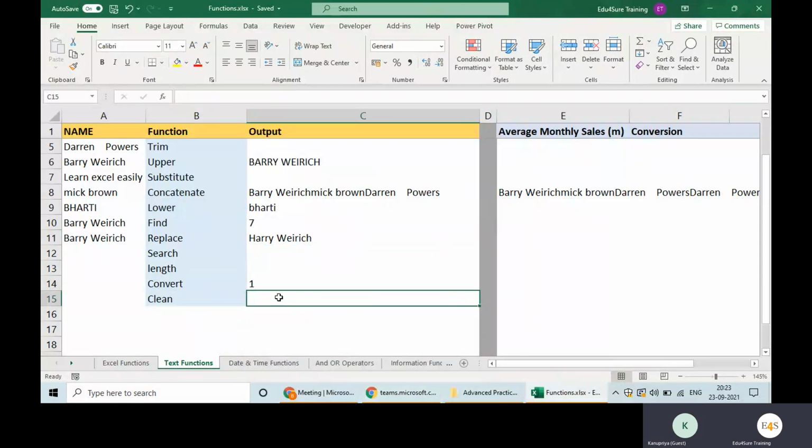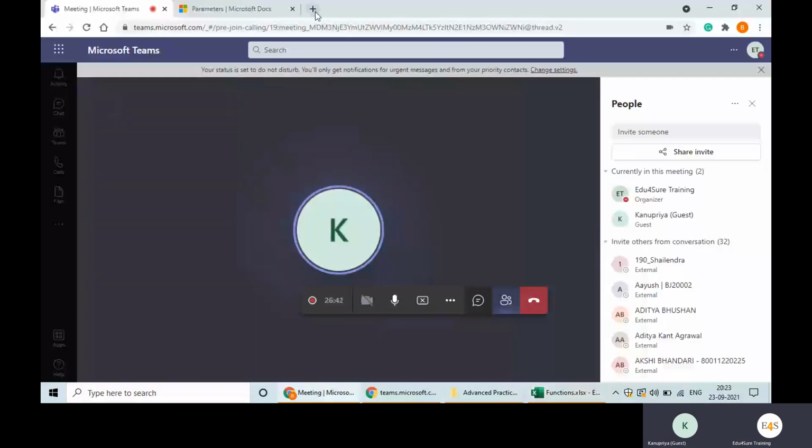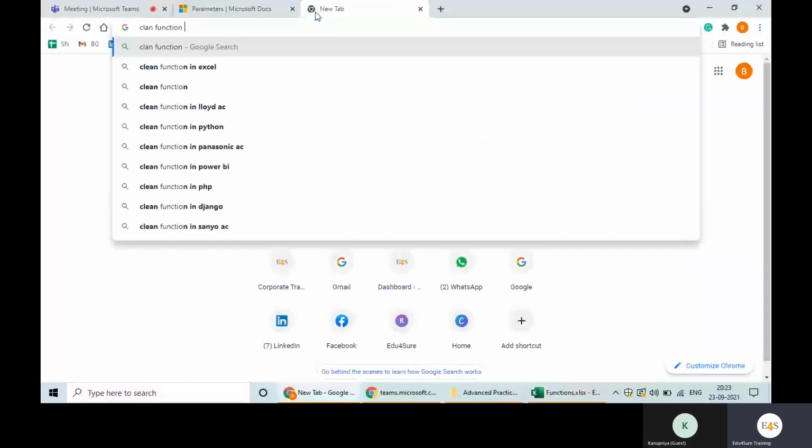Have you ever seen those weird boxes? Sometimes we get weird boxes in the data, like this. I'm showing it to you. Wait.